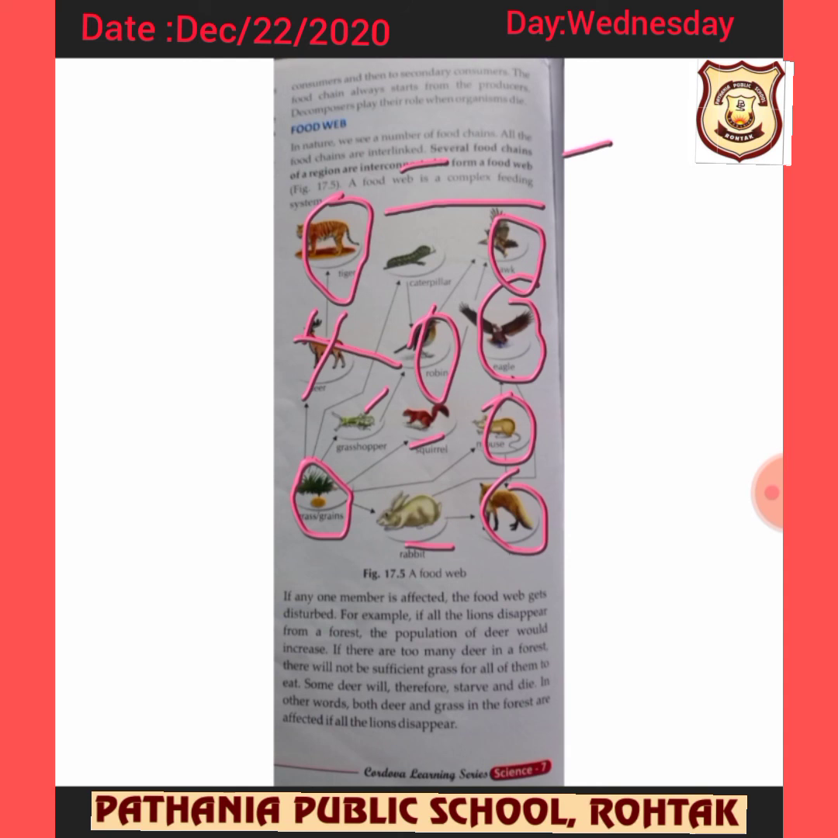So we should maintain the balance always. What will happen if the lions disappear from the forest? The population of the deer will increase, and if too many deer are there, definitely there will be competition, and if there is competition, of course they will starve. Deer will not survive because a lot of deer will be there, and definitely the grass will also be depleted at a big level, because a lot of deer need a lot of food also. So in this way, this food web is connected.